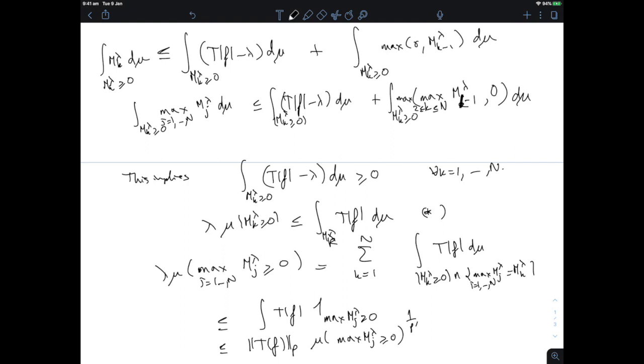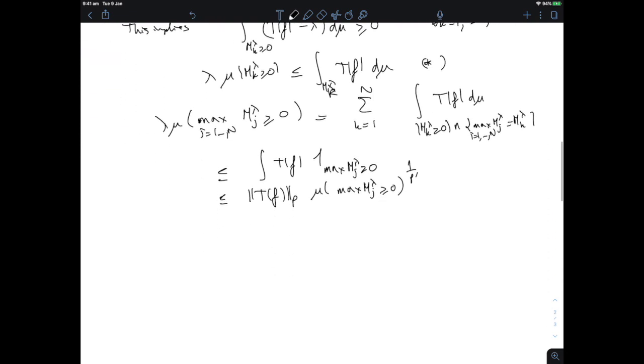And what does that give me then? I get 1 minus 1 upon p. So I've proven here that lambda times mu of max m_j lambda positive raised to the power 1 minus 1 upon p prime, which is 1 upon p, is smaller than the norm of Tf in L^p, which is smaller than the norm of f in L^p.